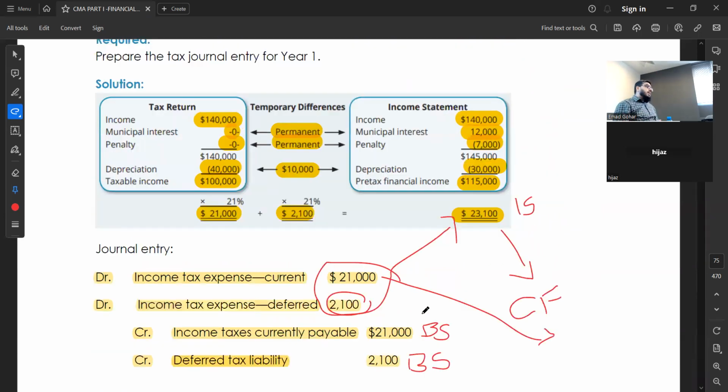So this is what it is from the taxation perspective, as simple as that. So you need to remember what is temporary difference, what is permanent difference, what is deferred tax liability, what is the double entry, what is deferred tax asset, what is the double entry. Right?